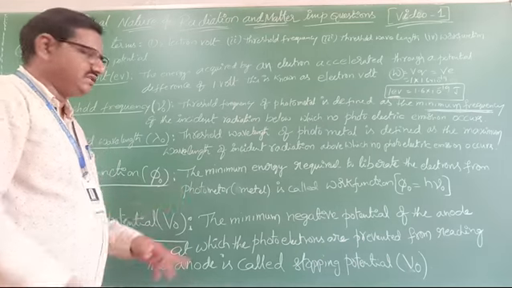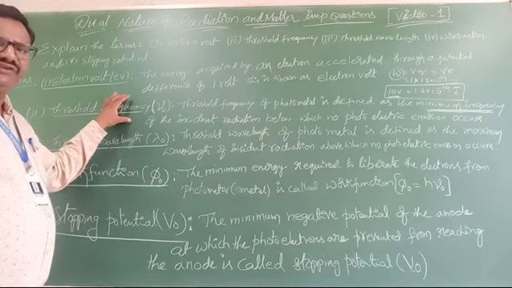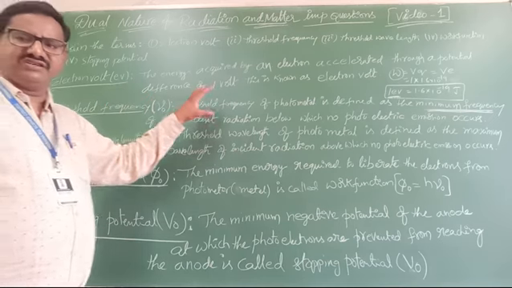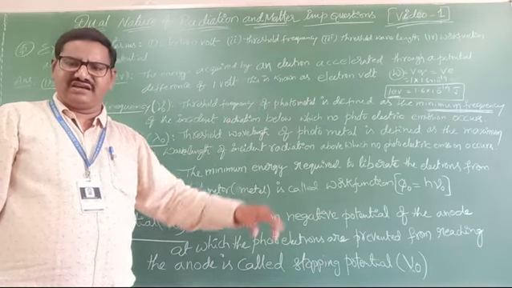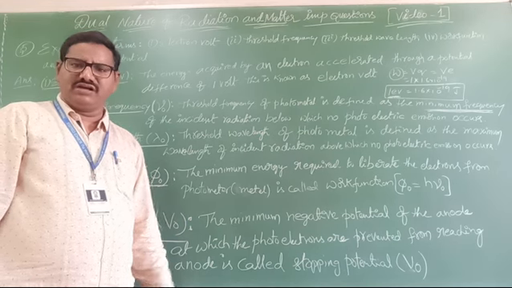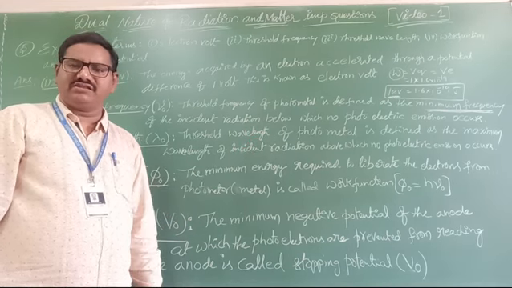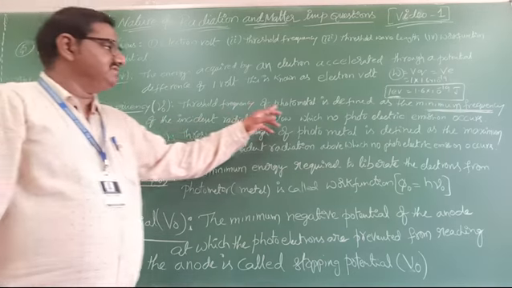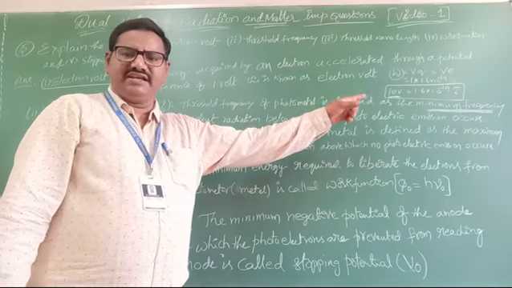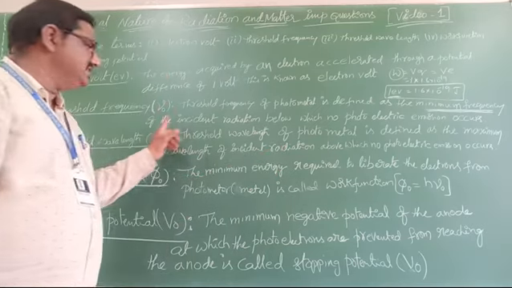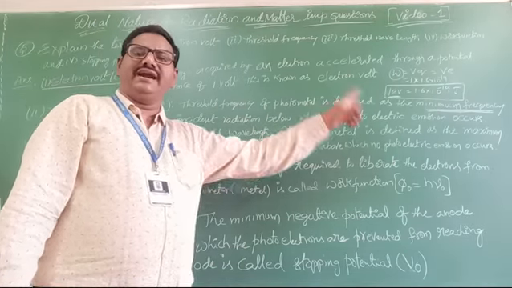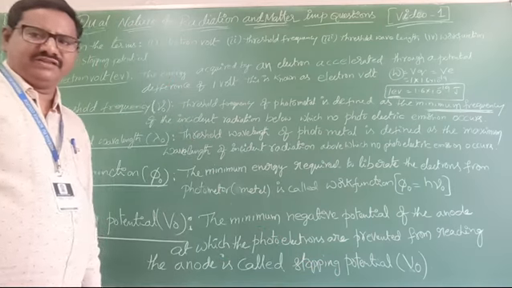Once again we will discuss that. So here minimum frequency, you understand? This is called threshold frequency. The minimum frequency incident upon a metal surface to eject the electrons is called threshold frequency. One more definition: the threshold frequency of a photometal is defined as the minimum frequency of incident radiation below which no photoelectric emission occurs.